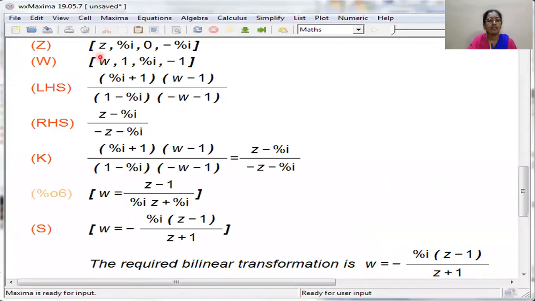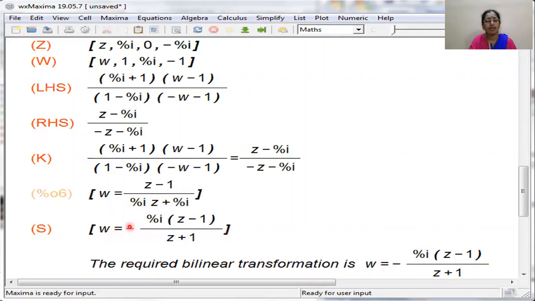So these are the Z points and these are the W points. This is the cross ratio of W points and RHS is the cross ratio of Z points. Here we are equating both the cross ratios. And here we have obtained the solution in terms of W. So it is in the square bracket. Here I is in the denominator. So to simplify that, we had given the factor command. So that was put under the user variable capital S. So we get this as the output.